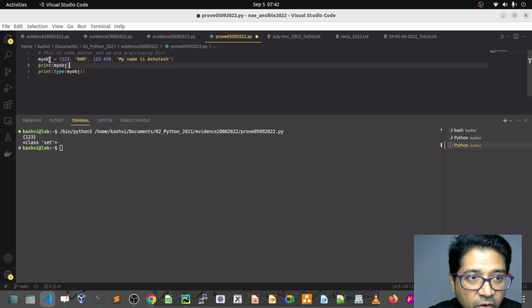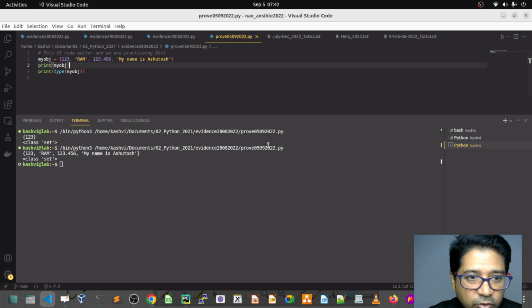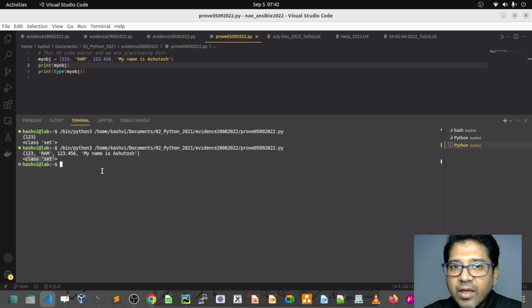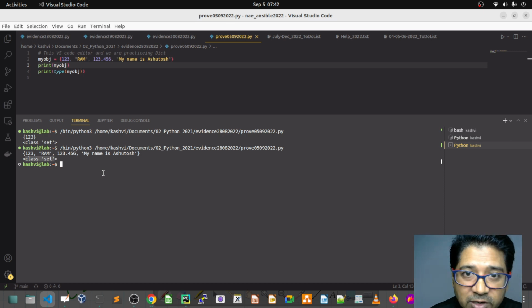So we have four elements, but these are sets, not a dictionary. If you are passing single elements, the dictionary character changes, because a dictionary is identified by key and value pairs. They are unordered.